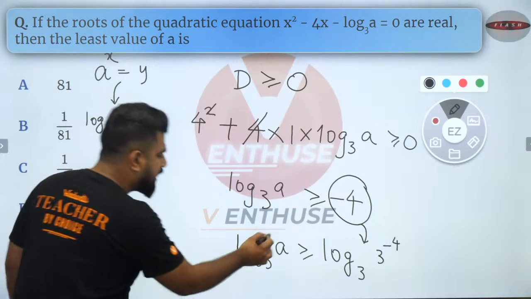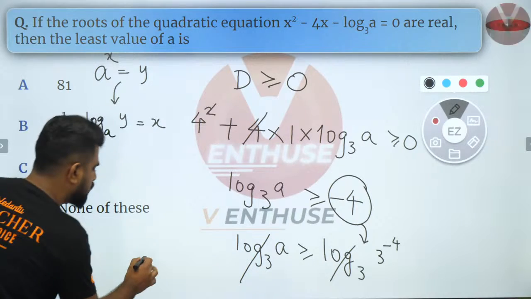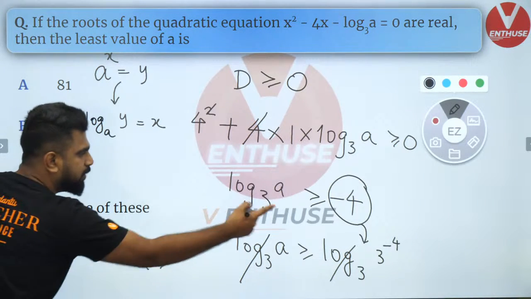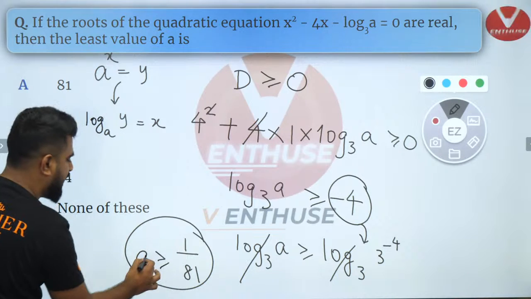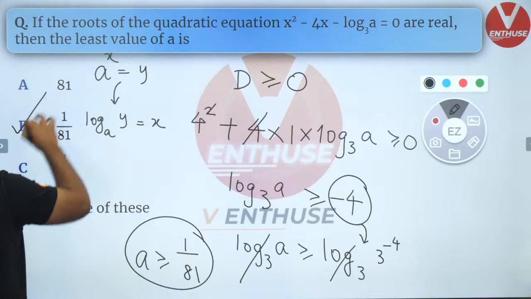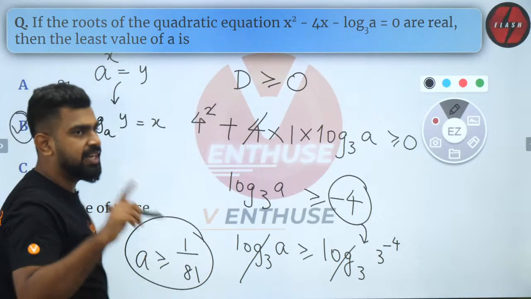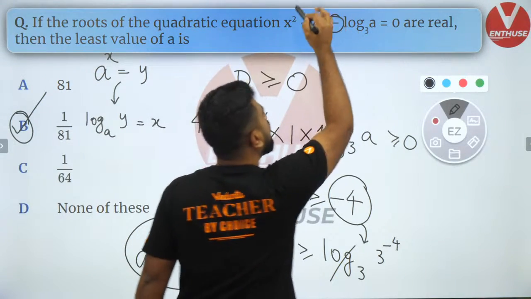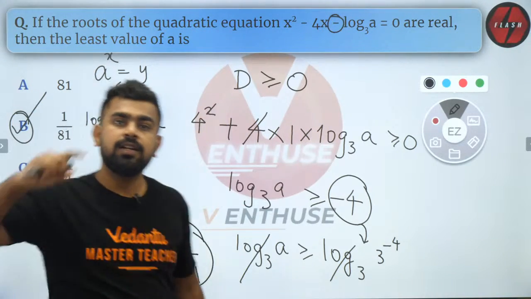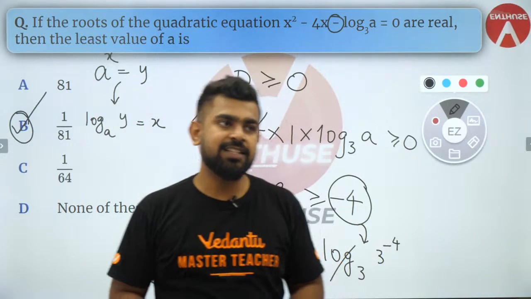So now I can remove log. So a is greater than or equal to 3 to the power minus 4, which is 1 by 81. So the lowest value of a is 1 by 81. So option B is the right one. Option A, you guys have gone wrong. I think you missed this minus. Now are you clear? Did you guys like it?